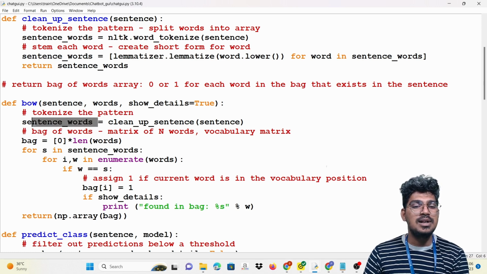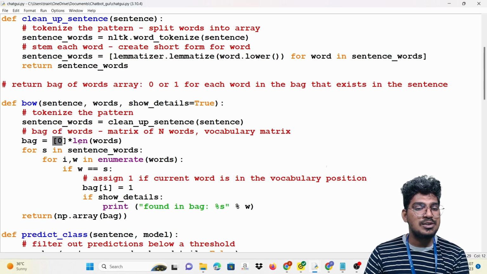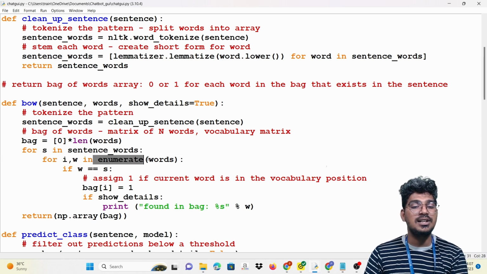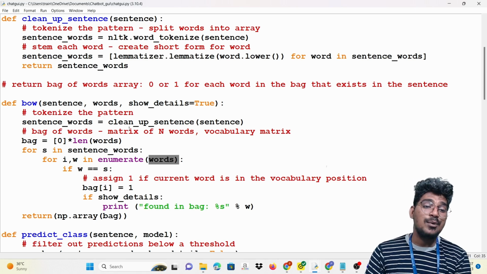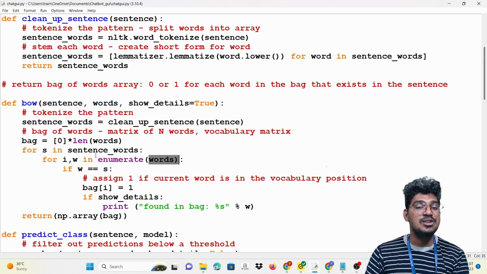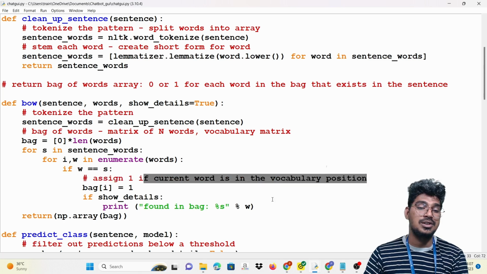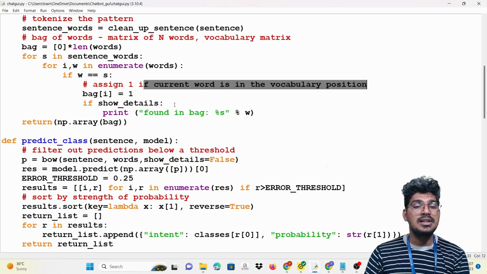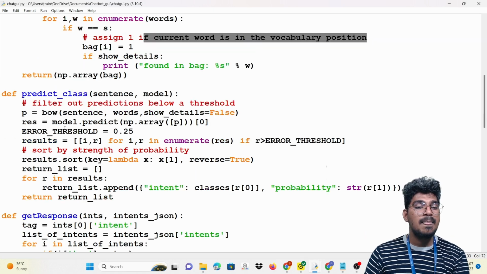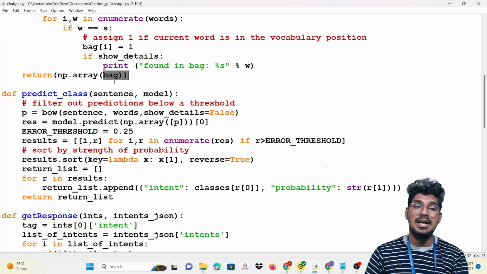So sentence words, clean up the sentence, then bag of zeros and also the length of words. For each and every sentence, iterating over that, the enumerate will help get the numerical data of this particular words. It will be iterating over that, then begins I and also the W. W is equal to S, in the sense it assigns one if the current word is in the vocabulary position. So it shows the details of the found word, then this is one particular function, and finally it returns this particular bag of words into the array.